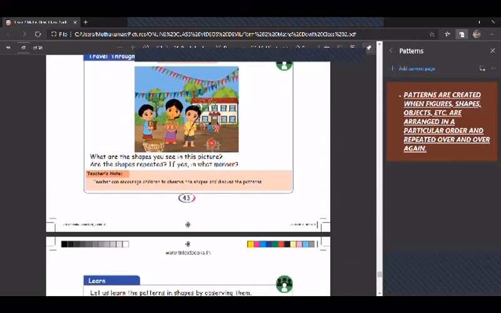Are they in pattern? Okay, children, for example, I'll tell you here, see, green, blue, pink, blue. Again, green, blue, pink, blue. They are patterns in colors, isn't it? So like that, you have to identify are the shapes repeated or do they create patterns. What patterns? Is it patterns in shapes or patterns in colors? You have to identify all these things and you have to write.